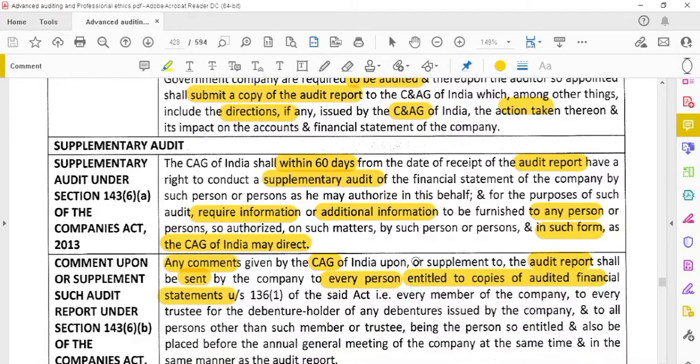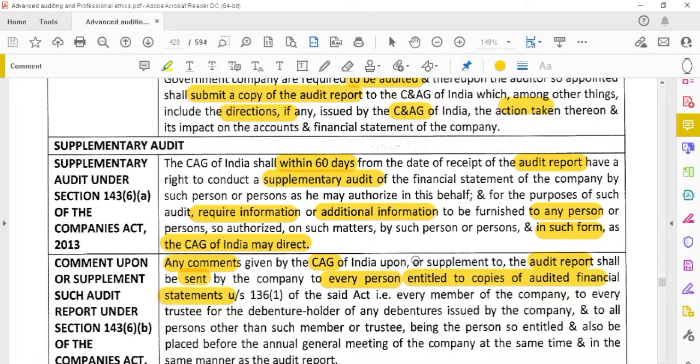And they can also comment upon or supplement the audit report under section 146B of the Companies Act. Any comments given by the C&AG after completion of the supplementary audit also have to be passed on to the shareholders of the company.